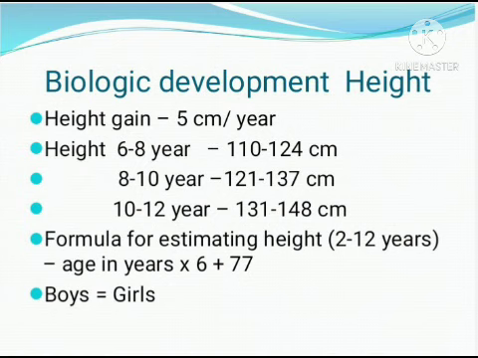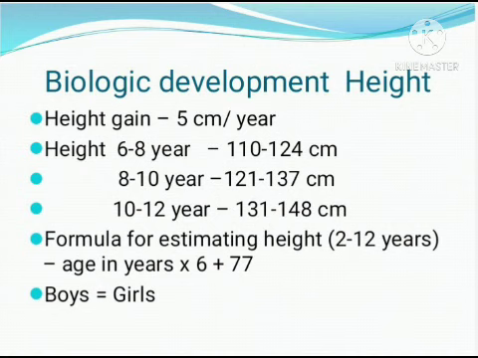And the same formula that we learned from toddler and preschooler is applicable up to school age. The formula to identify the height of children from 2 to 12 years is age in years into 6 plus 77.